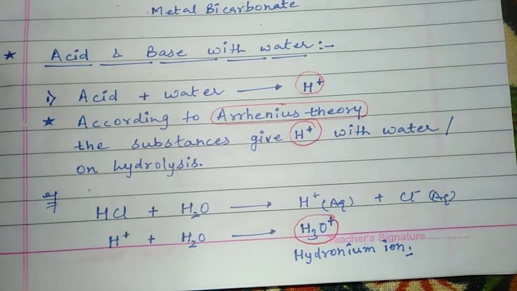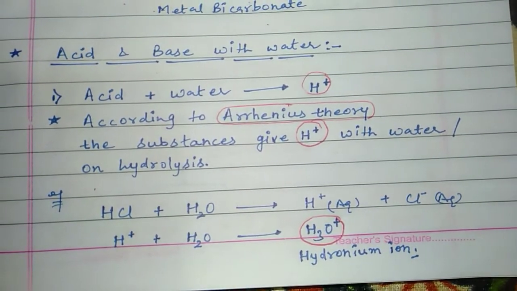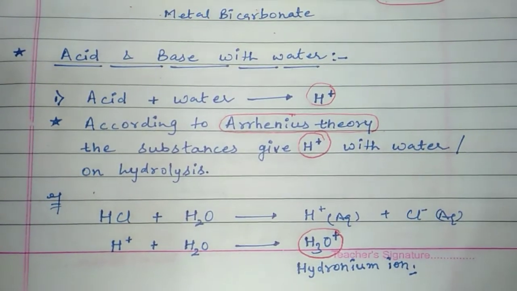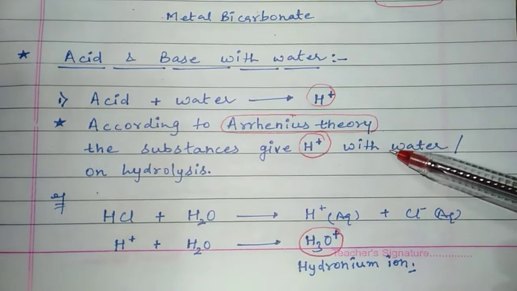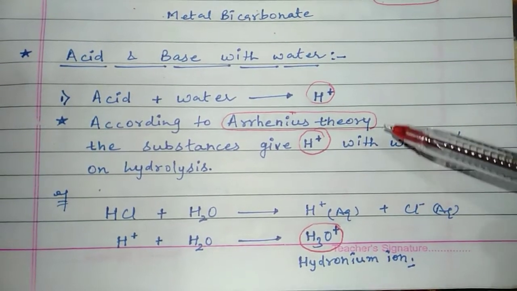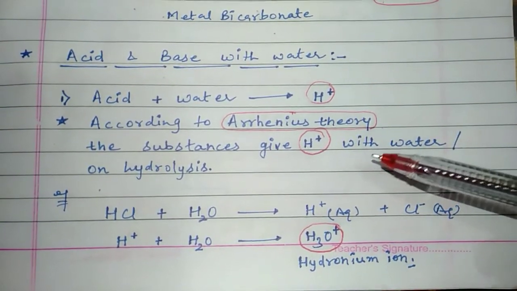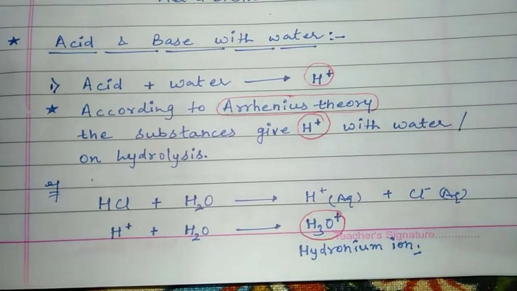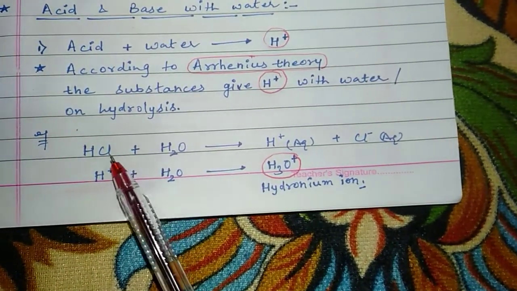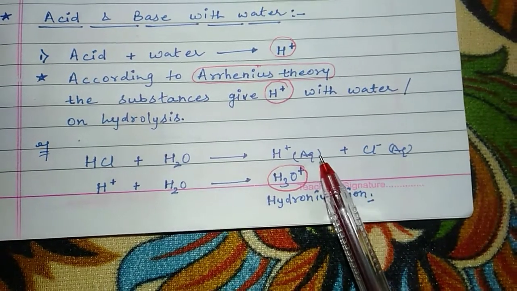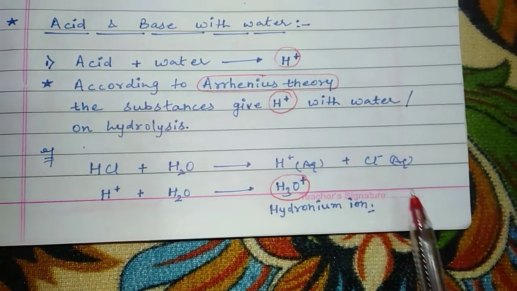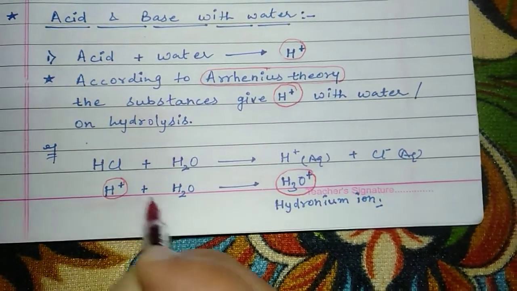Hydrolysis is the process in which water is required, and in the presence of water the substance breaks down. So according to Arrhenius theory, when a substance gives H plus in the presence of water, that substance is an acid, and you should write this definition if it comes in the exam. Then I have given the example of HCl. If HCl reacts with water, it produces H plus and Cl negative. Now both become aqueous. Now this H plus is very reactive in nature.